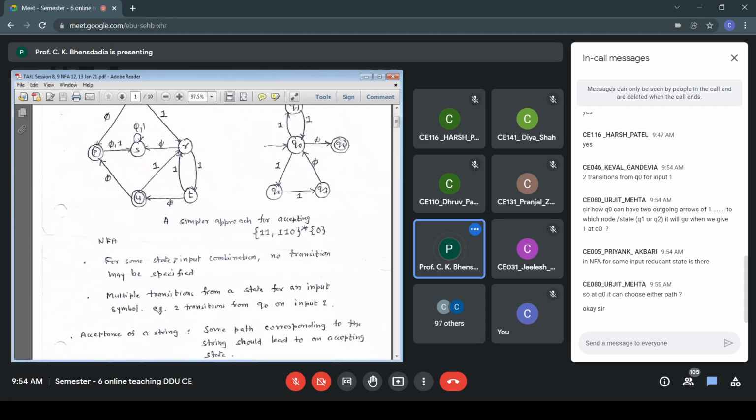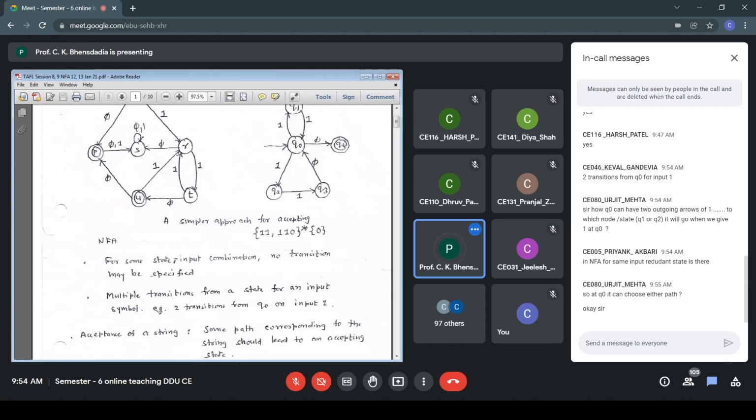If you get one sequence of moves that takes you to an accepting state, you stop here. The string is accepted. You don't need to try out alternate choices. However, if that particular sequence of moves doesn't take you to an accepting state, then try out the next. If that fails, try out the next. Till everything is exhausted, or you get a sequence of moves that takes you to the accepting state, you have to try out. So that is the condition for acceptance of a string.